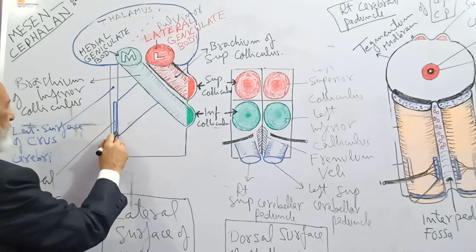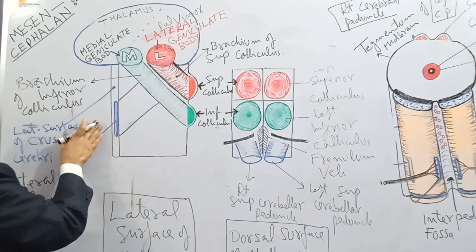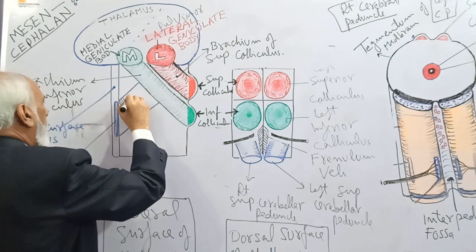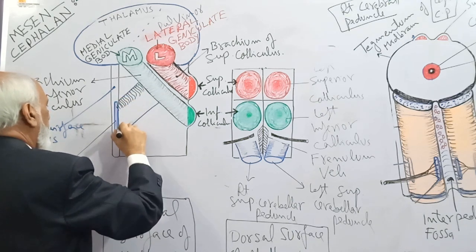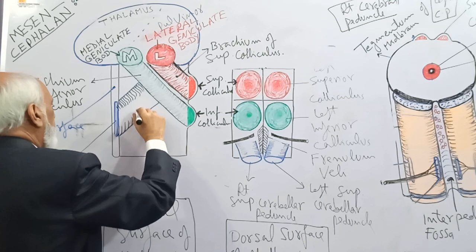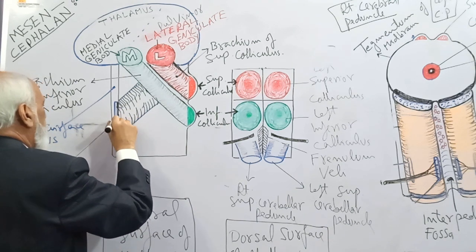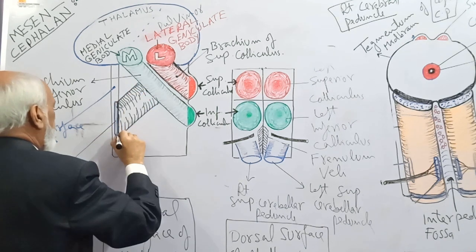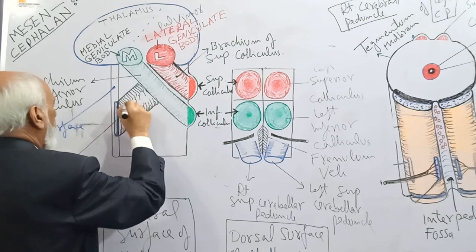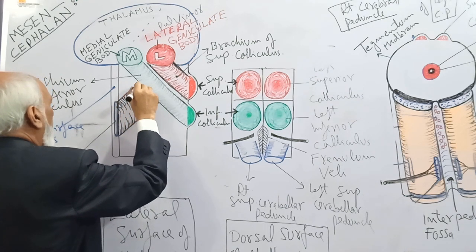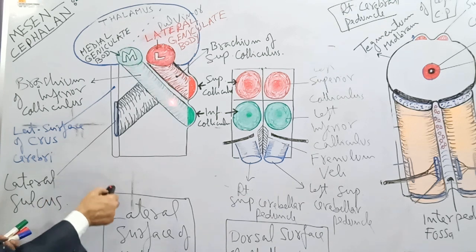Tracing from this lateral sulcus on the lateral aspect of the crus cerebri, there is a ridge which runs upwards and backwards towards the brachium of the inferior colliculus.